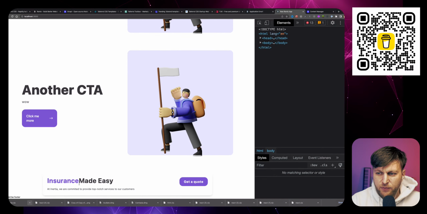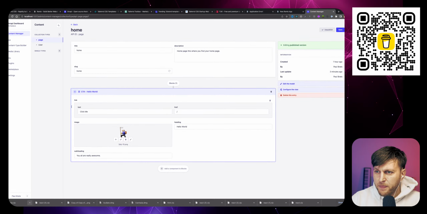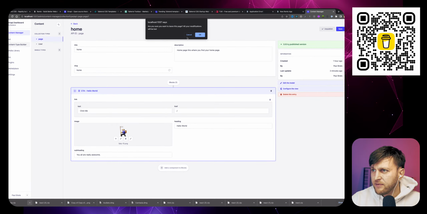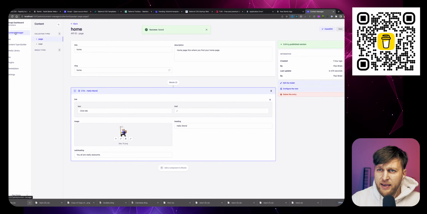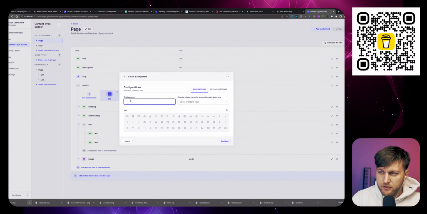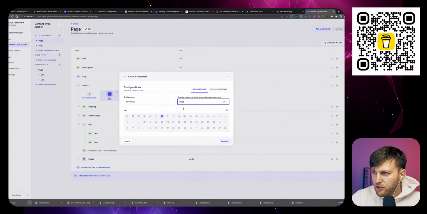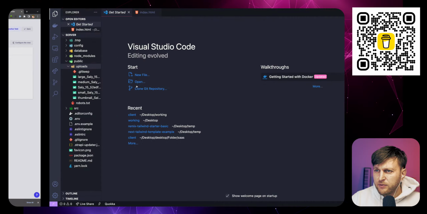So we made our component for the shout out. And now let's create the same component in Strapi. To make it easier, let me go ahead and delete this one. I'm going to go to my content type builder, and we're going to create a new component. It's going to be called shout out. Very original name. It's going to be in our pages. Continue. Our shout out, what does it have?